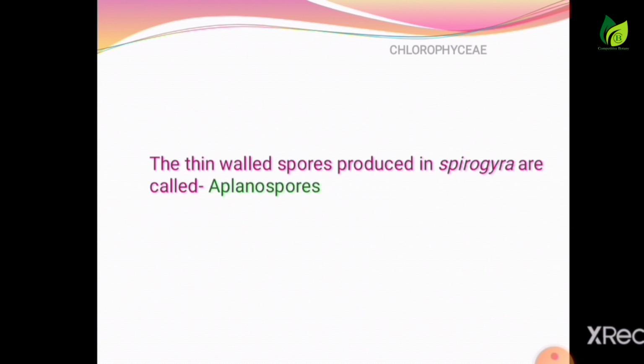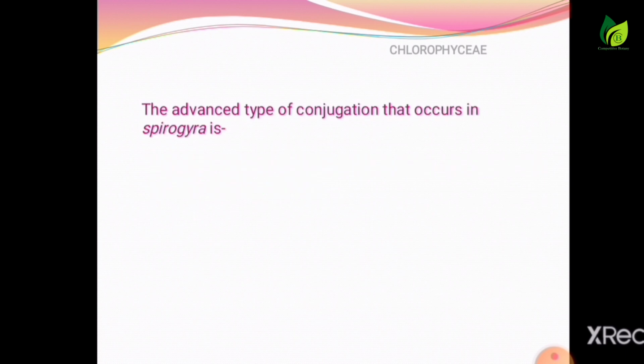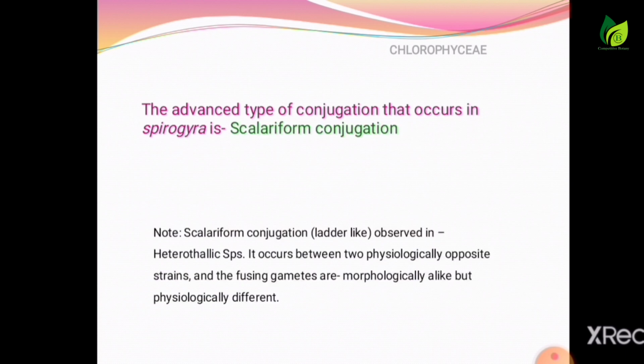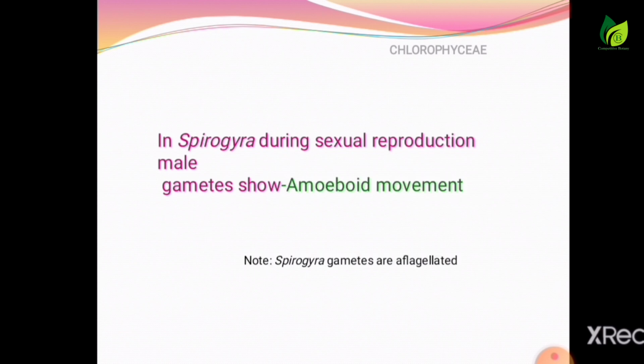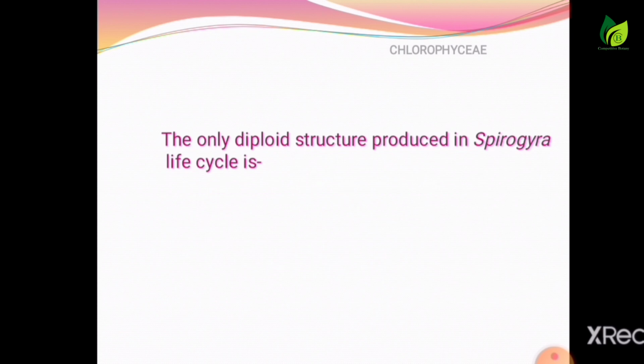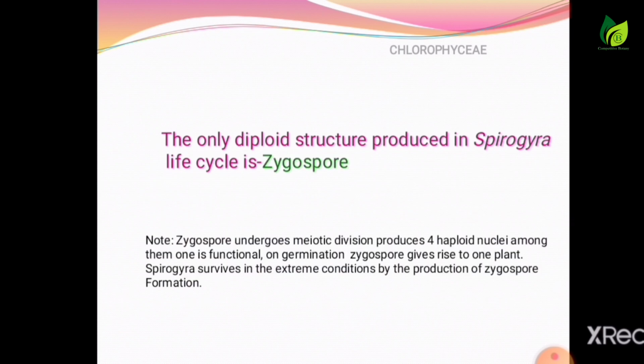The thin-walled spores produced in Spirogyra are aplanospores. The advanced type of conjugation that occurs in Spirogyra is scalariform conjugation. In Spirogyra, during sexual reproduction, male gametes show amoeboid movement. The only diploid structure produced in the Spirogyra life cycle is the zygospore.